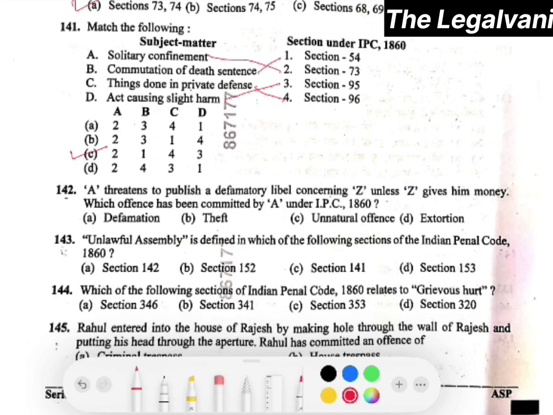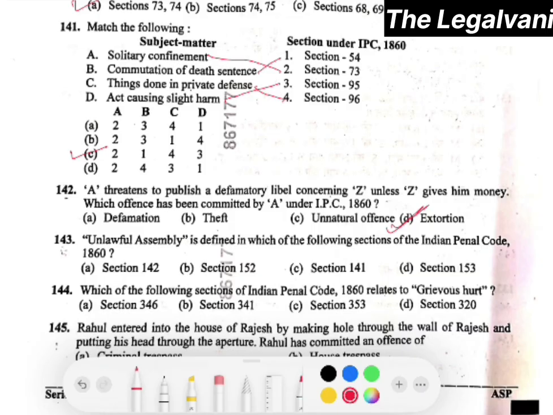Moving towards question number 142. A threatens to publish a defamatory libel concerning Z unless Z gives him money. Which offence has been committed by A under IPC 1860? The right answer would be the offence of extortion. Hence, option number D is the right answer.